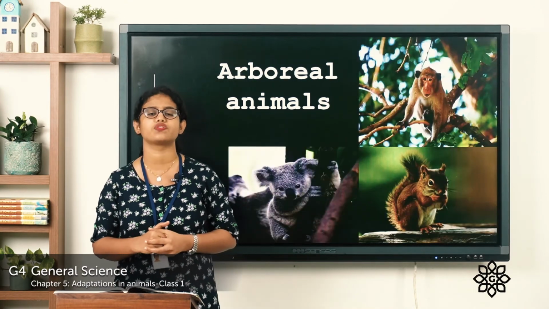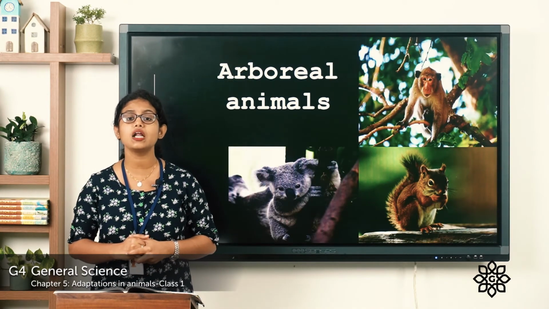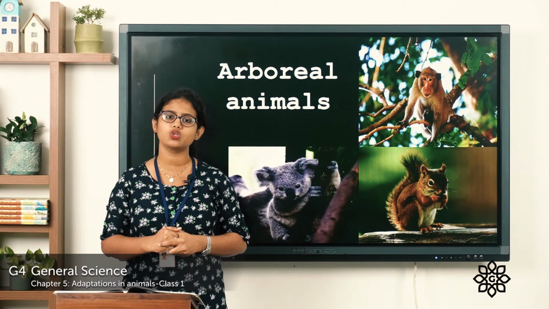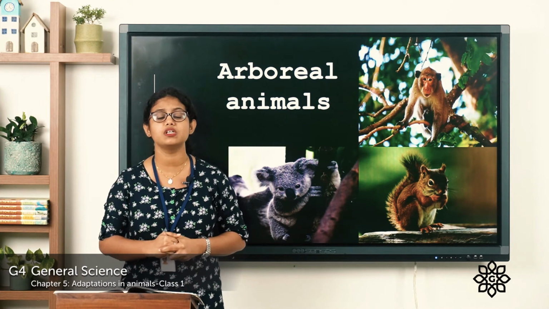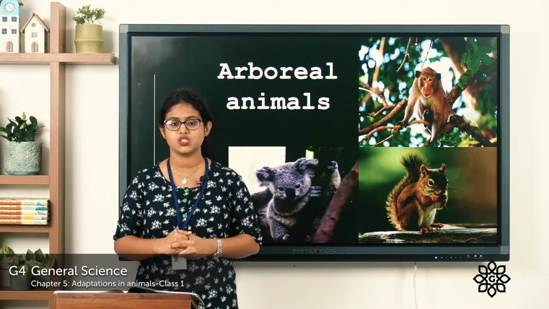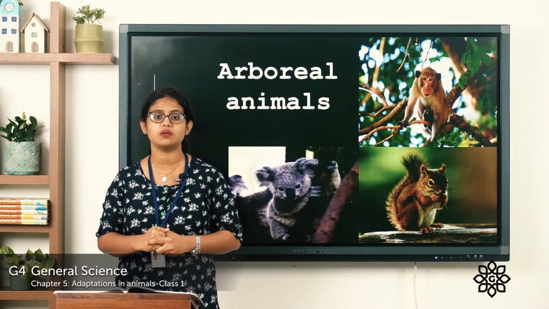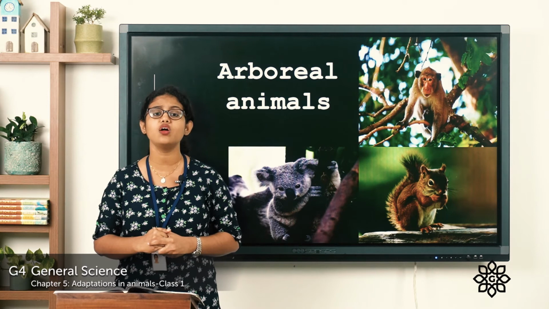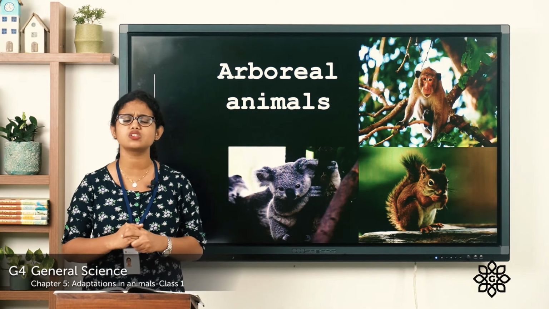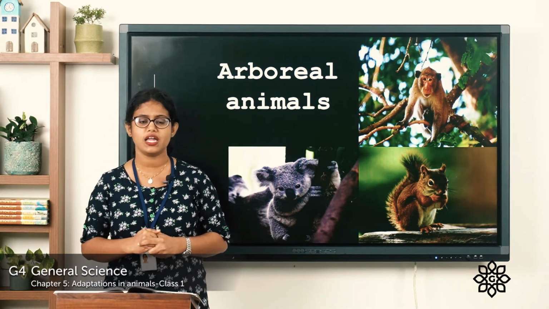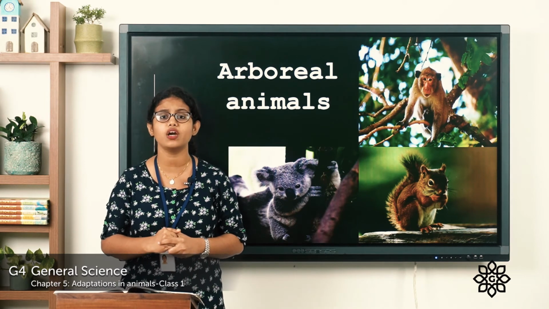Then the next kind of animal is the arboreal animals. You know what are arboreal animals? Animals which live on trees. You can see monkeys, squirrels, all these are arboreal animals. They spend most of their time on trees. And these animals also have some body features.